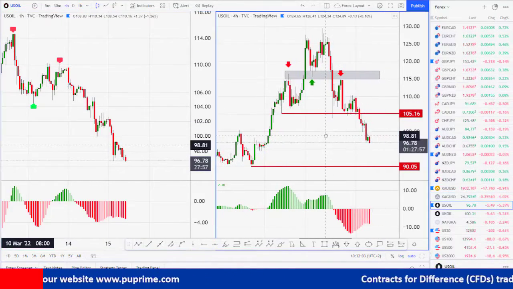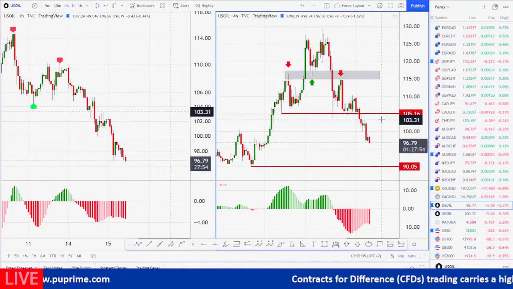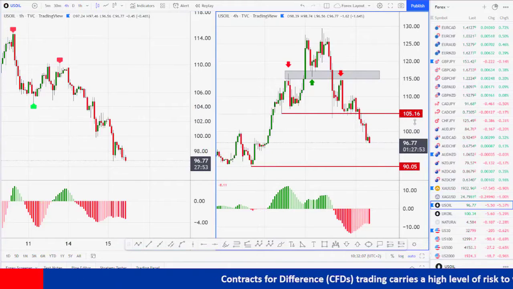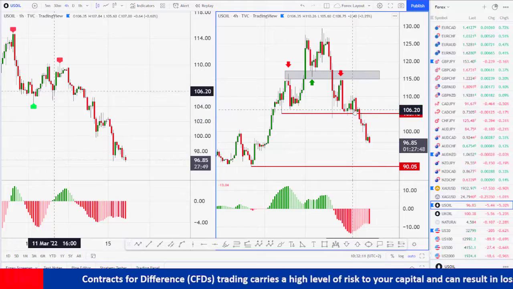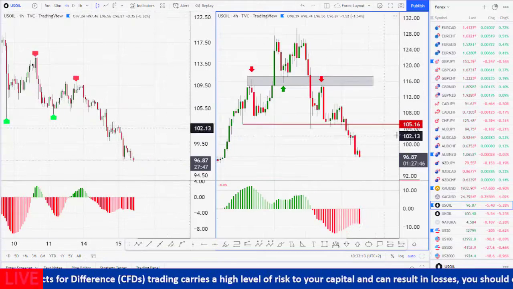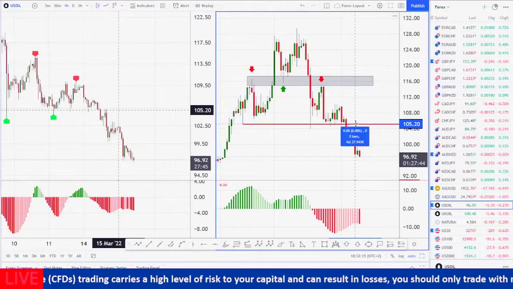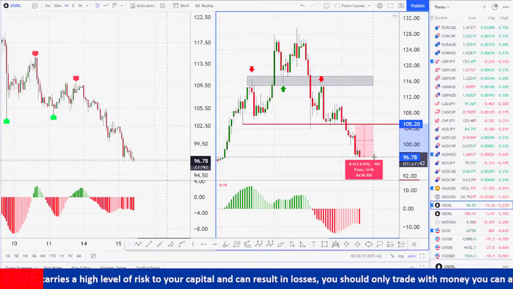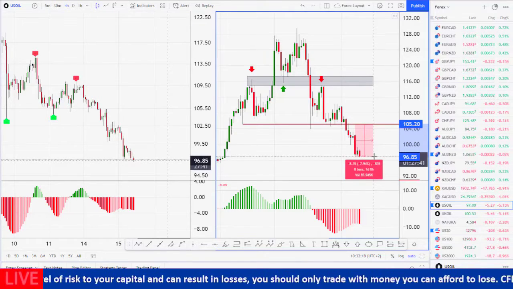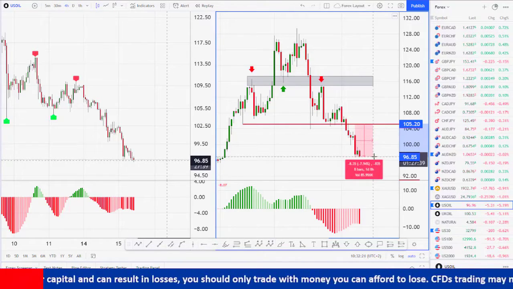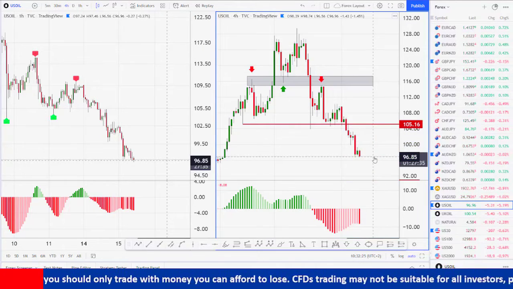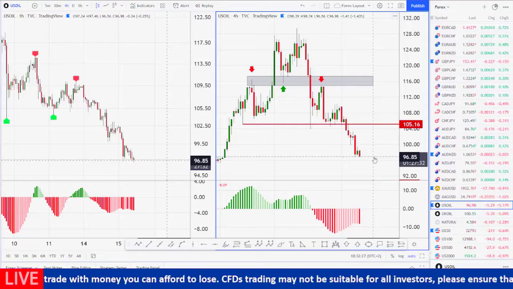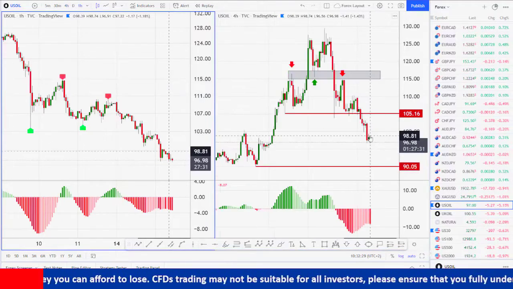Again on the US crude oil, we mentioned that a break below 105.16 was a key level to short from. We had this brilliant downward move. We are talking about a decline of roughly $8.5, about 850 points on the US crude oil. So we are still bearish on the US crude oil.